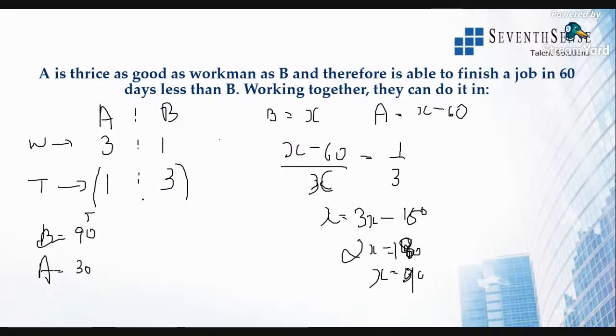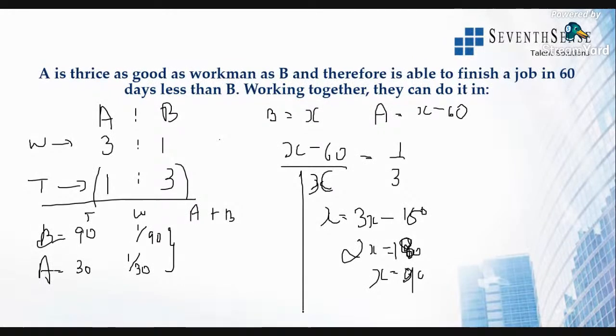Okay, now from the efficiency, we have converted to the time taken by both of them. So what will be the work done? Work done every day will be 1 by 90 of the work by B and 1 by 30 of the work by A. Now they are asking about working together. Working together in the sense added, right? So A plus B is 1 by 30 plus 1 by 90. The LCM is 90. This will be 3 times and this will be 1 time. So it will be 4 by 90 part of the work in 1 day. All right, this is the amount of work done.